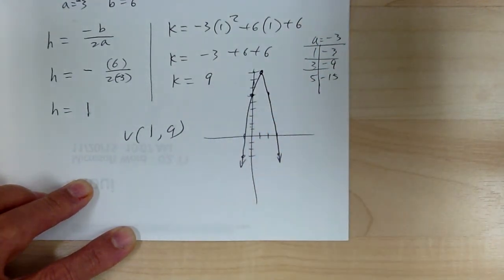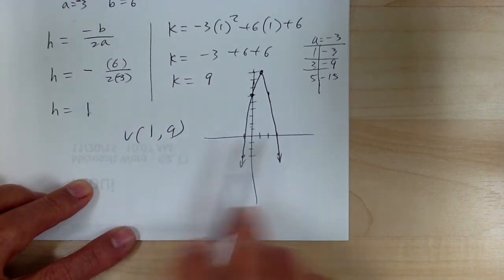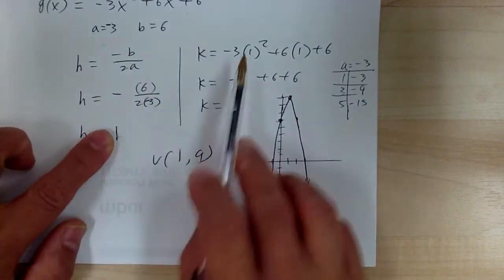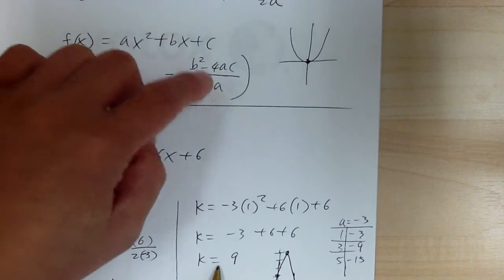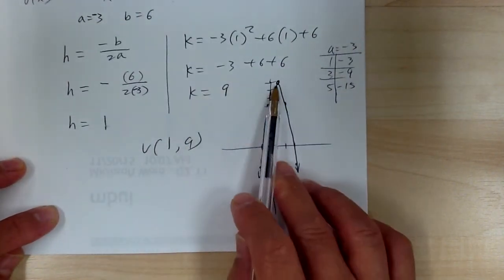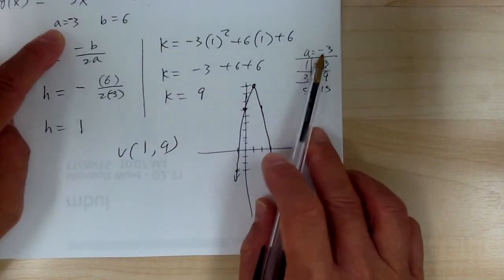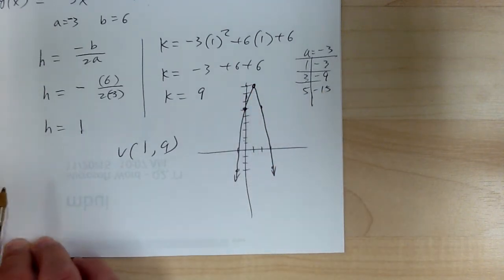Okay? So again, same as what we did last time, except you have a different way of finding your vertex. So that's how you sketch your graph. Again, you use H equal to negative B over 2A, find the H, substitute back in the original equation, you get K. That way you don't have to memorize this mess over here. This is kind of hard to memorize, and if you memorize it wrong, then your answer is going to mess everything up. Okay, so once you find your vertex, you put it over here, and remember your A. A is the negative 3, so you get the differentials, and you can sketch that. Then after that, you want to find all the other stuff, okay?